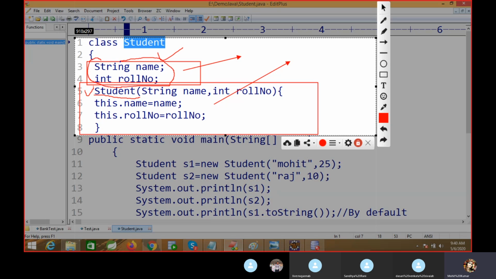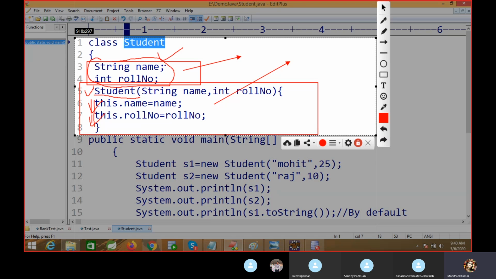We have a declaration of these variables, but how do we use them for initialization of your object? So that's why we use the this keyword. This keyword will point to the current object. If you do not use the this keyword, the value you will get is null.